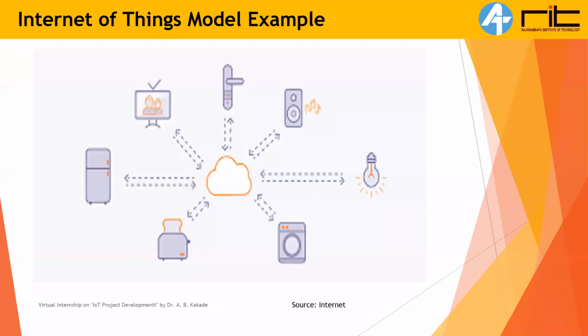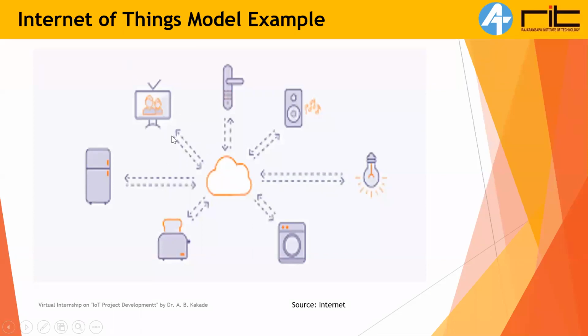You can see here the simple household appliances like thermostat, music player, bulb, washing machine, fridge, and TV are connected to a cloud. And you can see here two arrows. These arrows mean bi-directional data transmission between devices. Here devices can be a fridge, TV, thermostat, music player. So this arrow represents the data transmission from the cloud to the device and from the device back to the cloud also. So this is bidirectional data transmission.